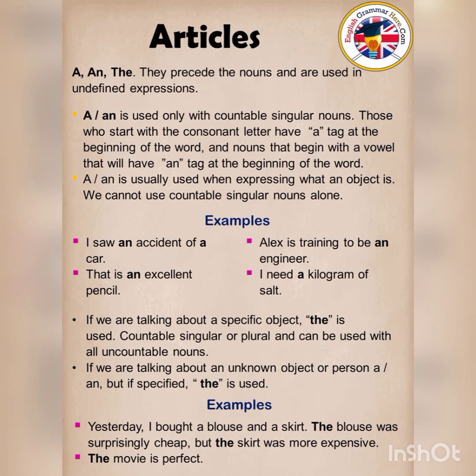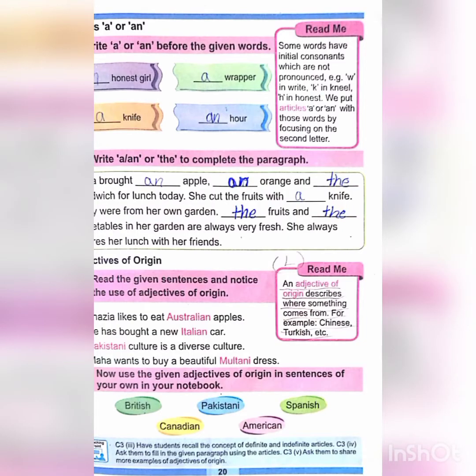And the last article, the, is used with some known object or person. For example, the blouse, the skirt, the movie. Let's revise from the exercise. In this exercise, we have written a and an before the words. The words that start with a consonant like K, we write a with them, and the word that starts with a vowel like A, apple, so we write an with this.